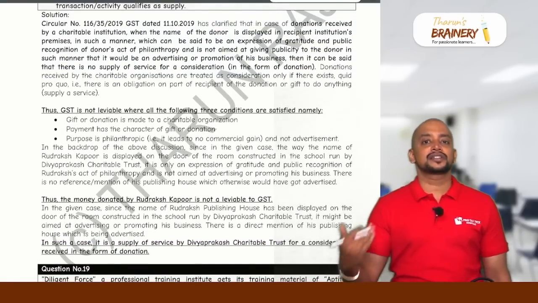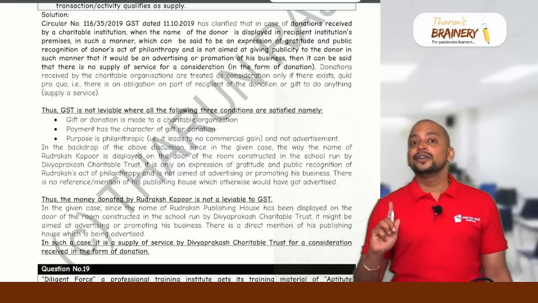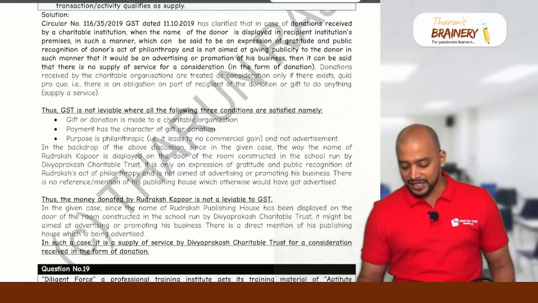Okay. First you need to write the circular, then connect the circular with the provision and elaborate, and no need to give the reference of the circular. If you write as per CBIC circular, that will be sufficient.